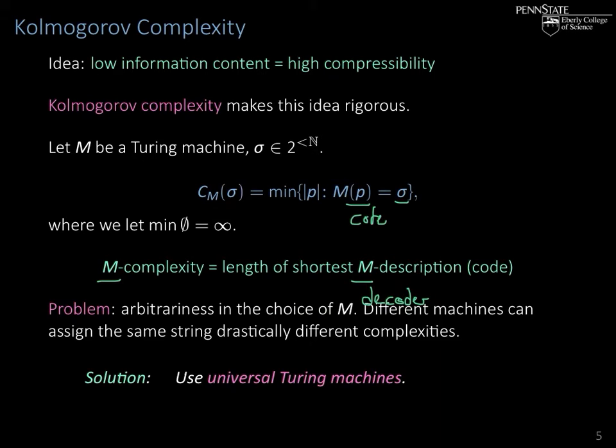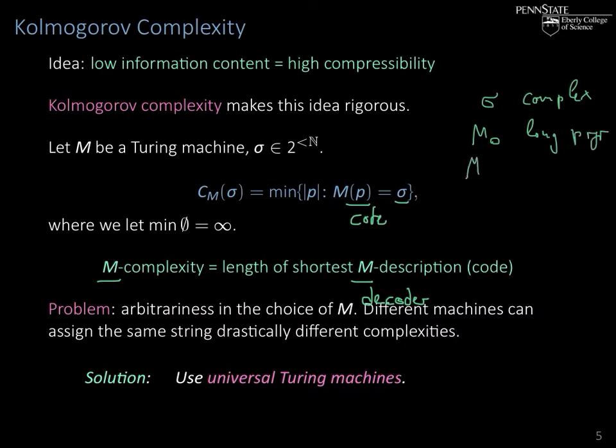But there's a problem with this definition. There is, of course, a certain arbitrariness in the choice of M, because different machines can assign the same string drastically different complexities. So for instance, we could have sigma, a very complicated string, and for one Turing machine M0, it takes a very long program to actually compute this. So it has a very long program.